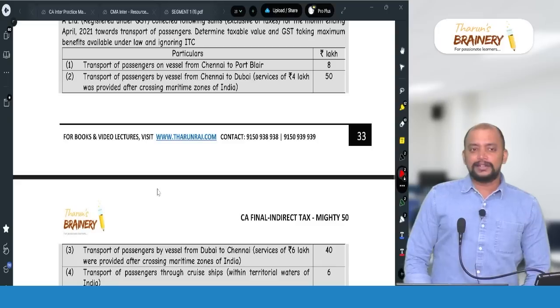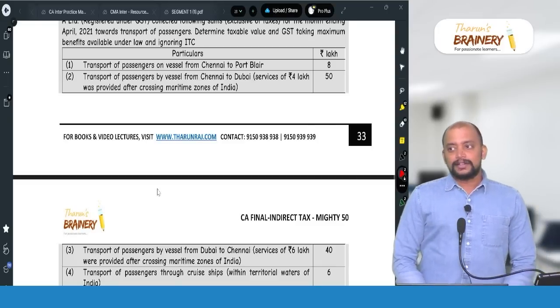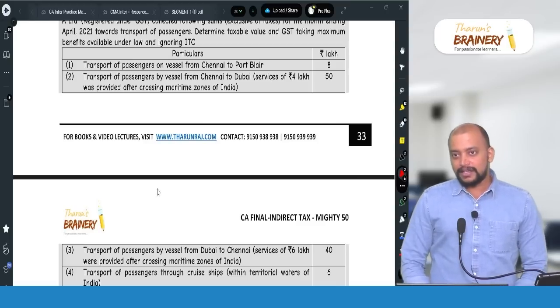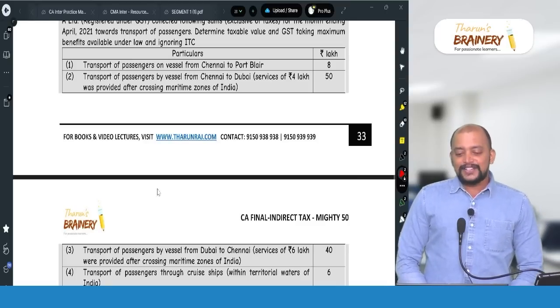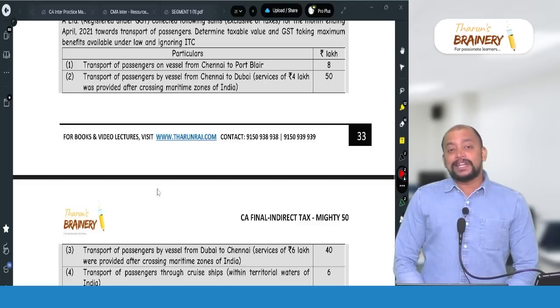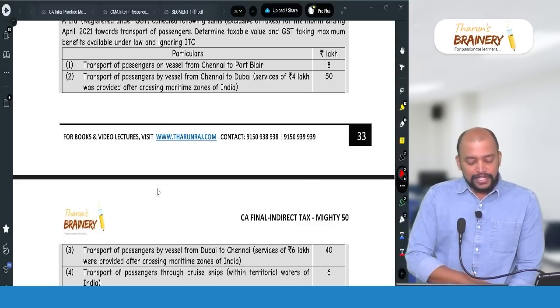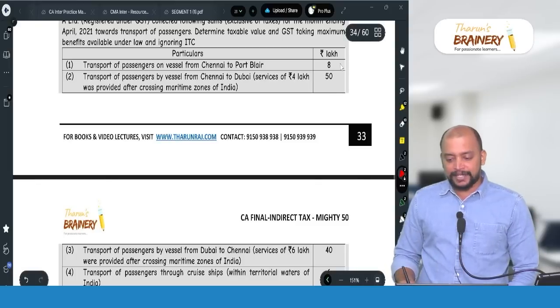Port Blair is not in Sri Lanka, it is Andaman, and it is India. Transportation of passengers between places in India predominantly for tourism is only taxable, but it is not for tourism, therefore it is exempted.